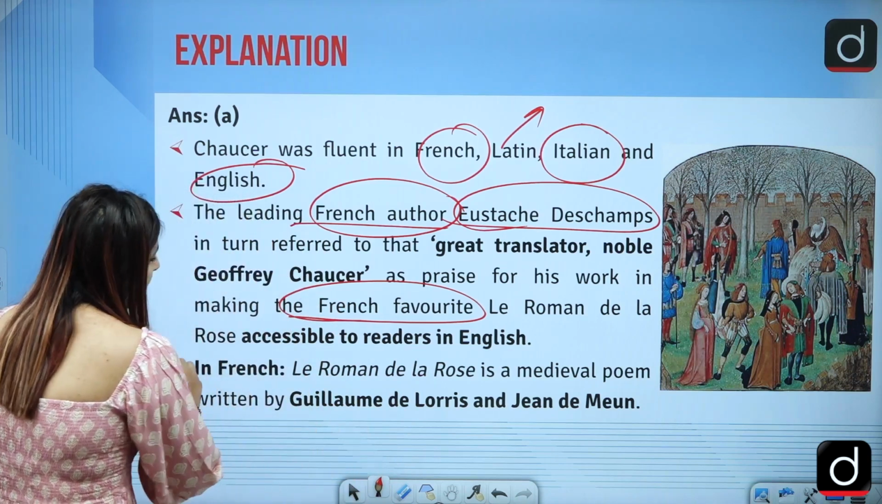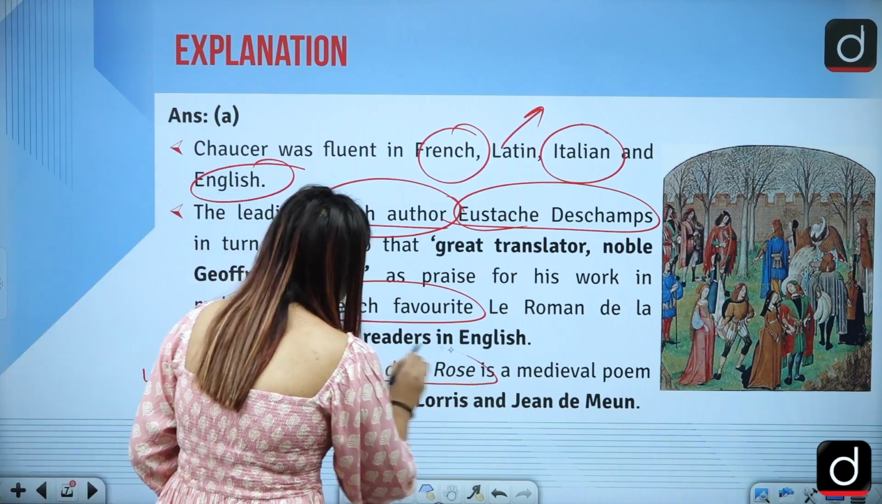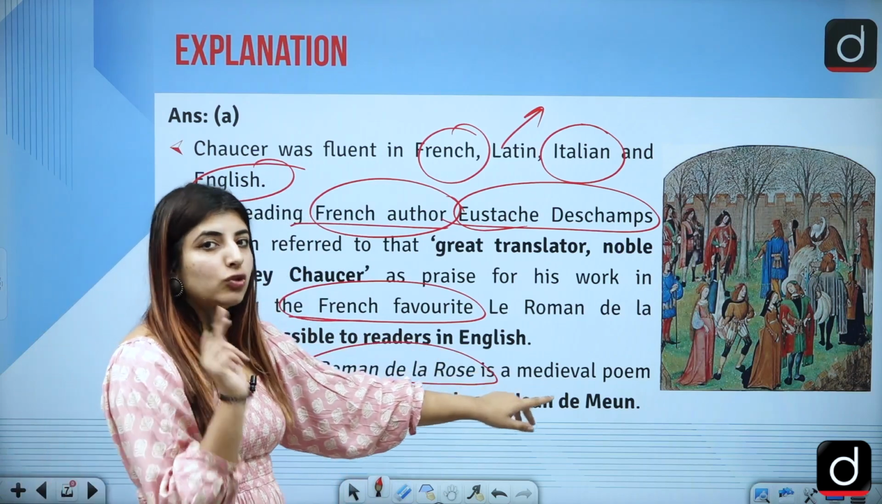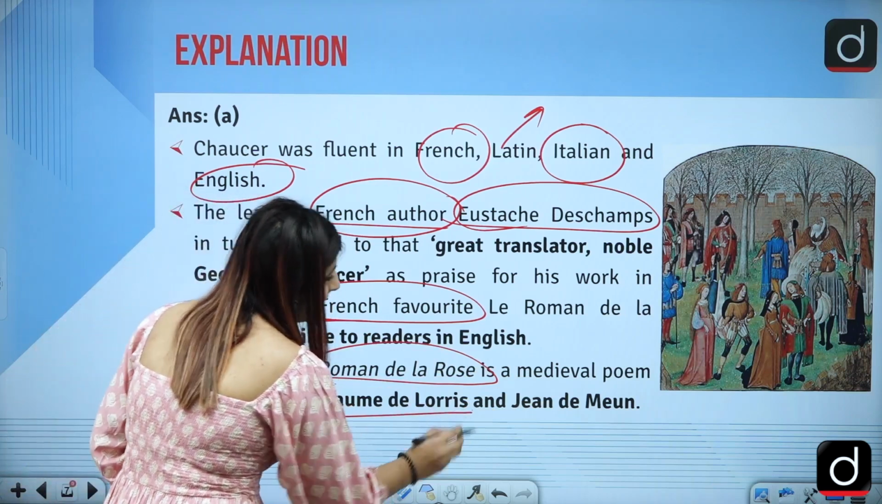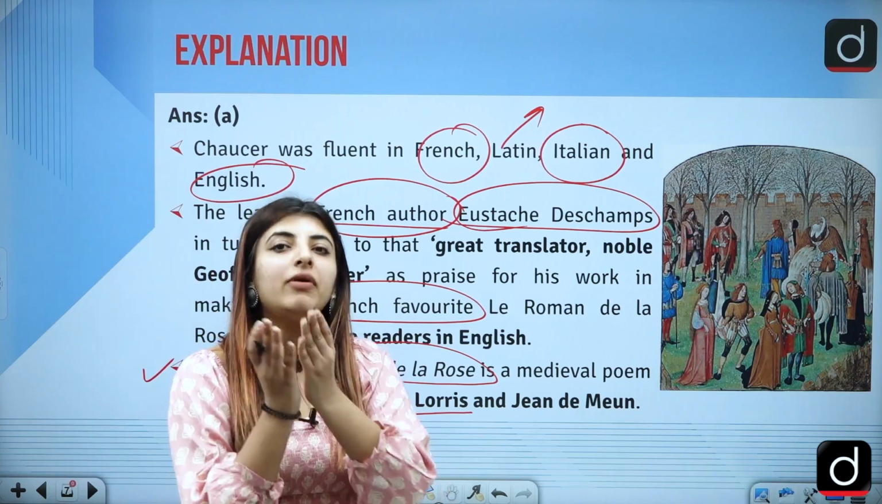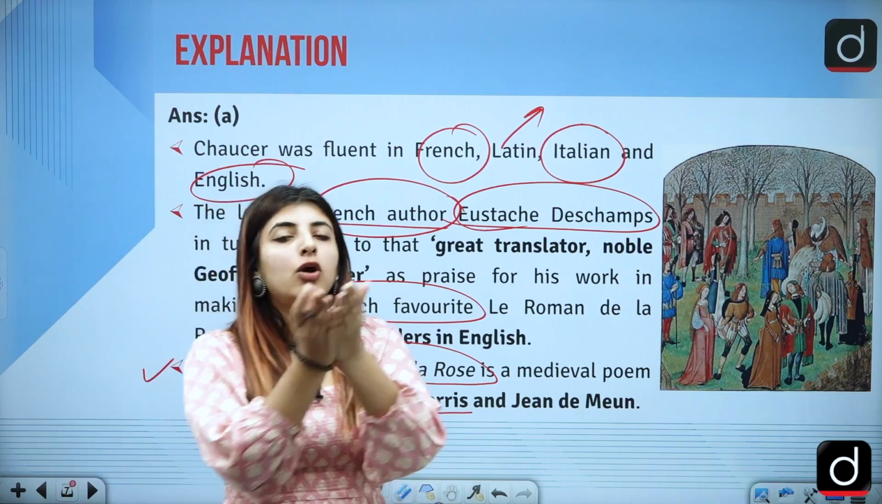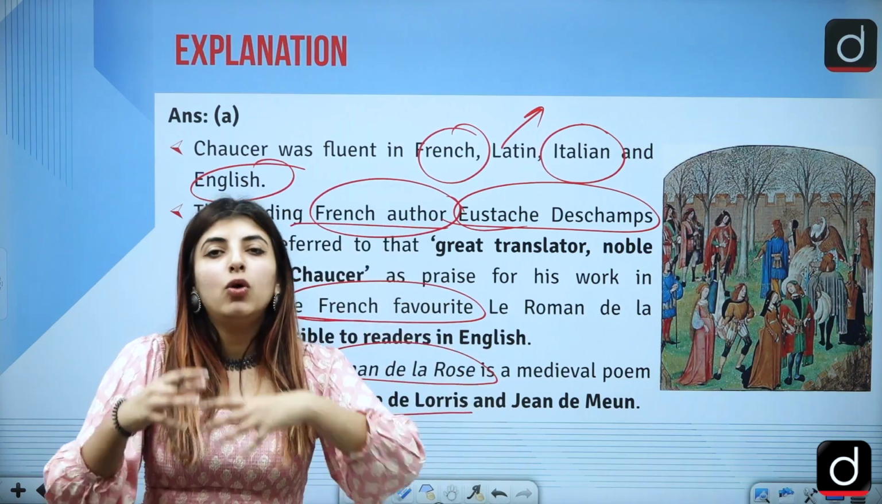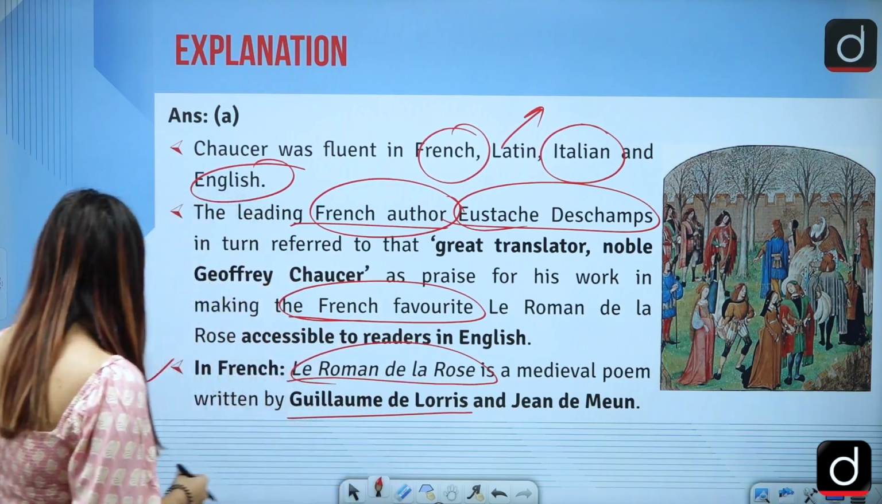So in French it was Le Roman de la Rose, which was a medieval poem, and this poem was written by two people, Guillaume de Lorris and Jean de Meun. These were the two people who wrote this poem, and Chaucer was the one who translated it later on to make it accessible to the English readers.